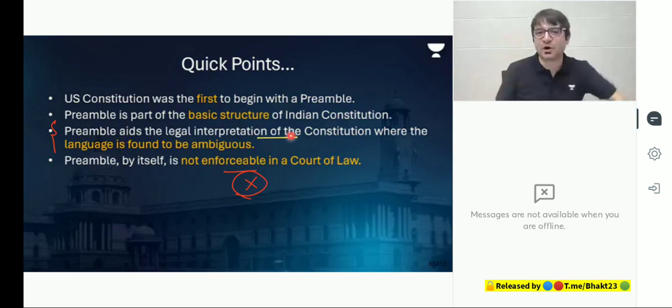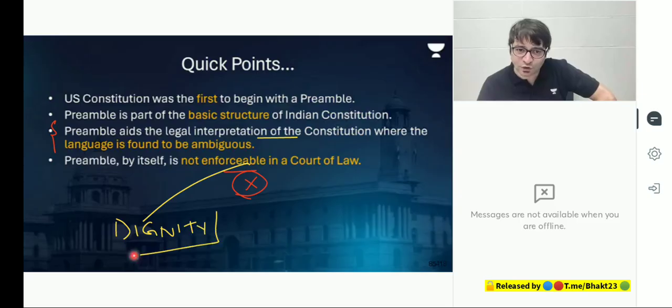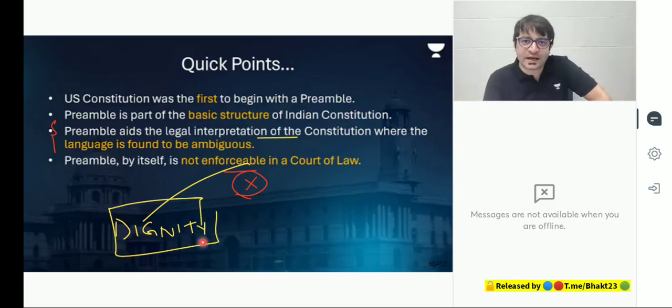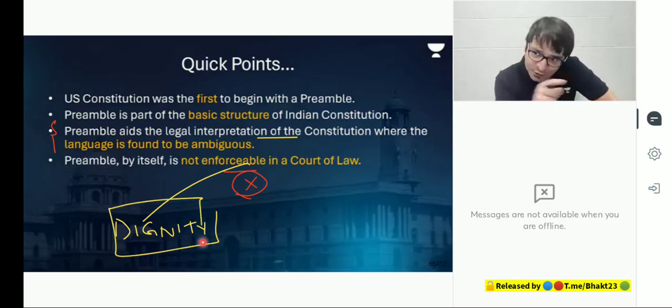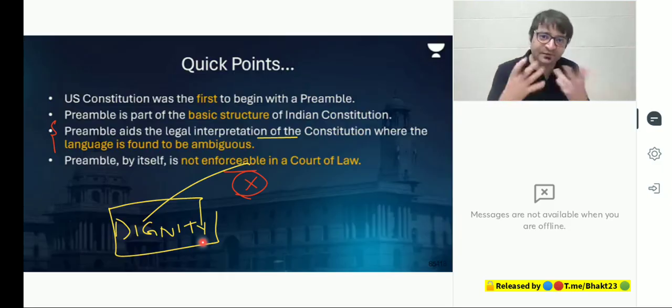What does the preamble talk about? It talks about objectives of the Constitution. One such objective mentioned is dignity. We have to assure dignity to every individual. And the 9 judges of the Supreme Court said, we cannot assure dignity unless and until you have privacy. So what you eat, who you sleep with, who you make love to, what you drink, what you practice, this should not be under the control of the state. The state cannot interfere. Right to privacy indeed is a fundamental right.